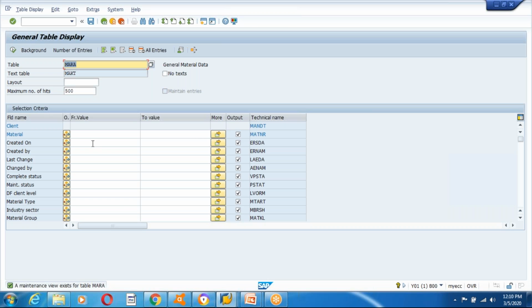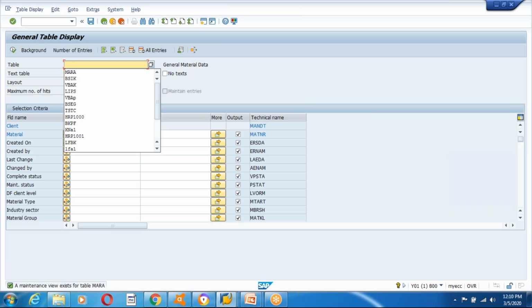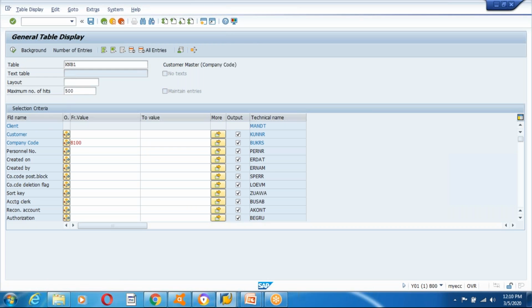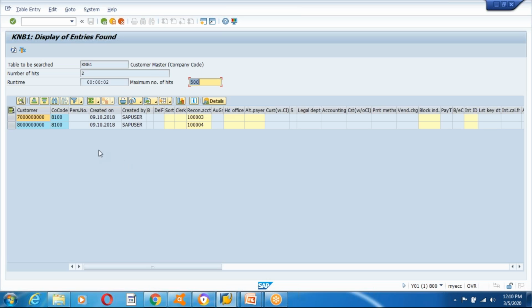Okay, company code customer data will be stored in which table? KNB1. So this is my company code 8100. Execute. Okay, we have 8100, 8000, and maybe here you will not get any description.